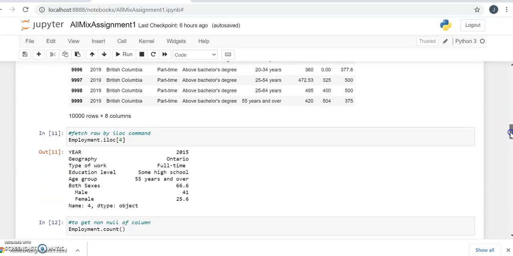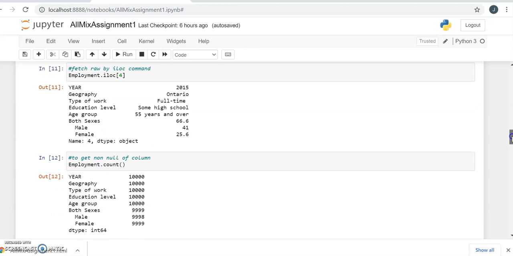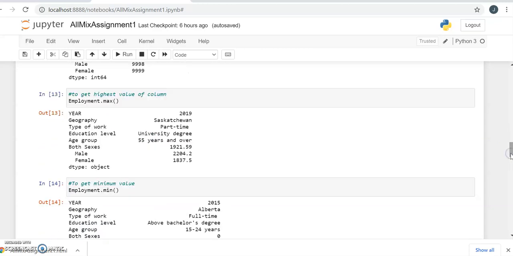And next I use many of the basic commands of pandas. So this is the iloc command. In iloc command we need to pass our index. So I pass here 4, so I can get the data which has index 4. So employment count gives me the count of the column, and employment max will retrieve the maximum value of my data set. You can see that here it is.